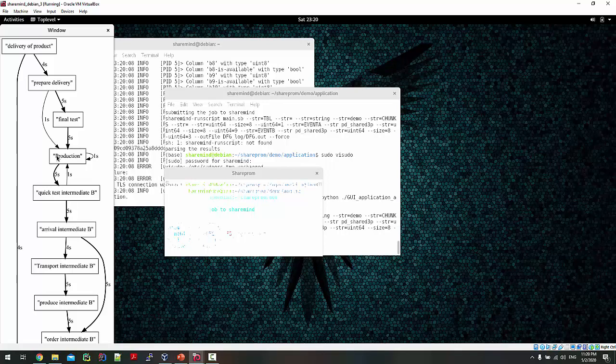So, Shareprom enables the data analysis firm to perform the analysis without revealing any individual event from the event logs of party A and B. Also, neither party A nor party B learned anything about each other's private event logs.